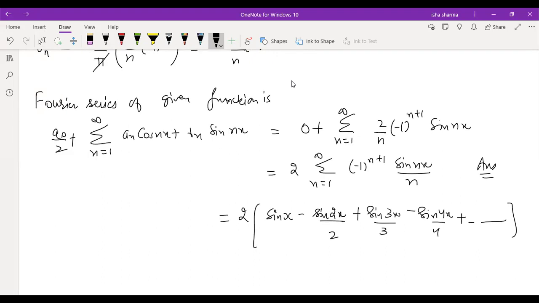This is how you have to do all the questions, right? Calculate A0, An and Bn and just substitute in the formula of Fourier series. Now please ask if you have any doubt, because only then I will be moving ahead. We'll do one more example. In fact, we'll do many examples. This was just the first example. Is it clear to everyone?